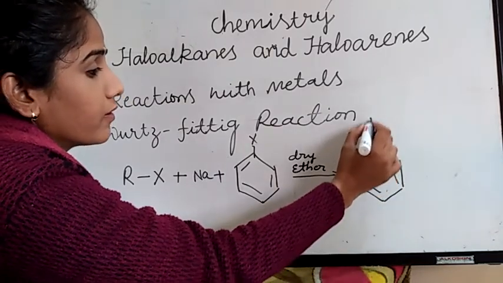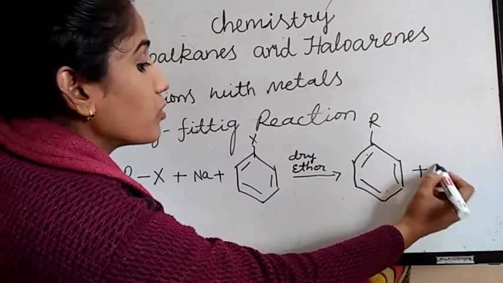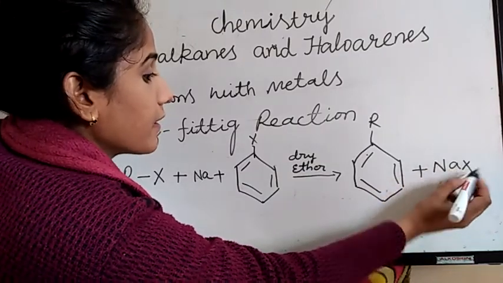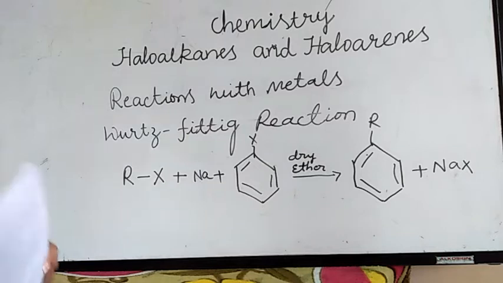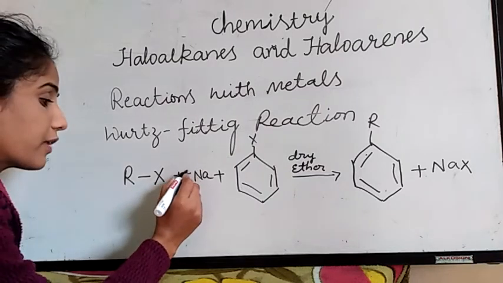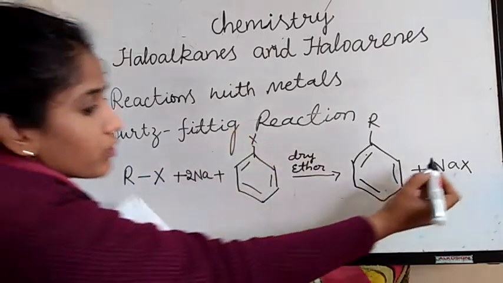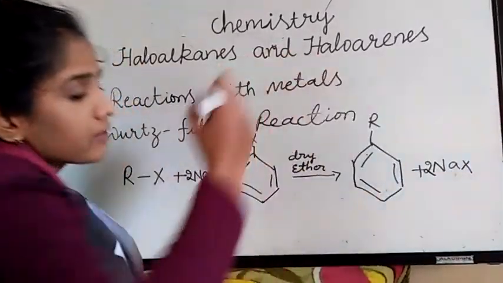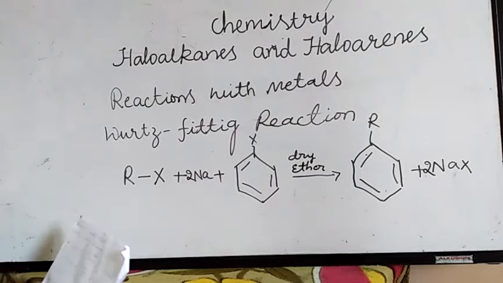This is R, plus removal of sodium salts, NaX. I have to take 2 moles here, so 2 moles of NaX.